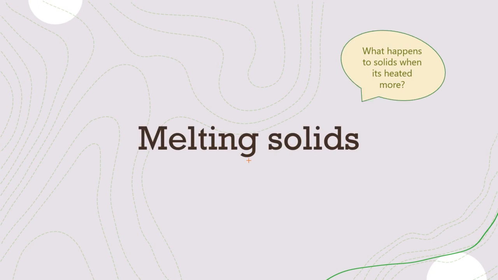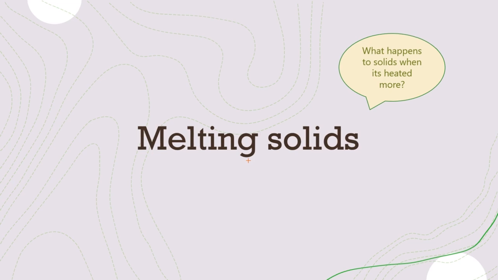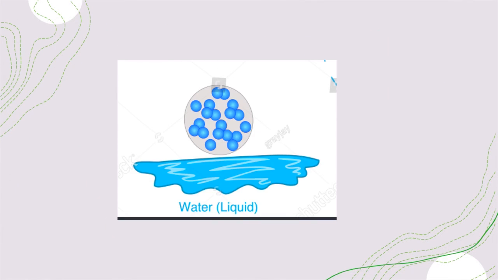Melting solids. What happens to solids when they are heated more? When solids are heated even more strongly, they melt. They become liquid. The particles in the solid vibrate more and more as heat energy is transferred to them.